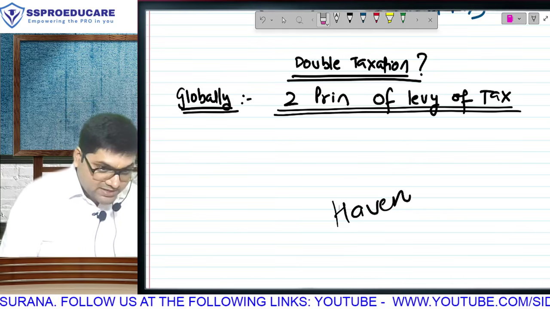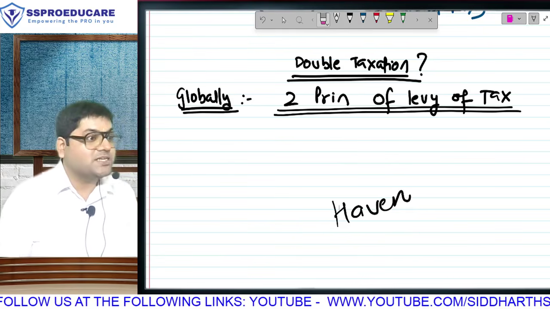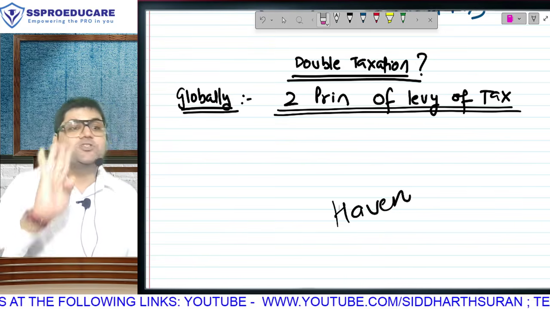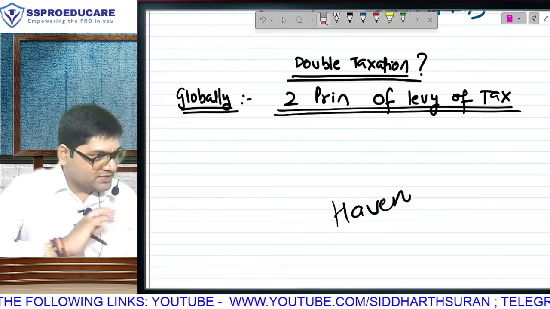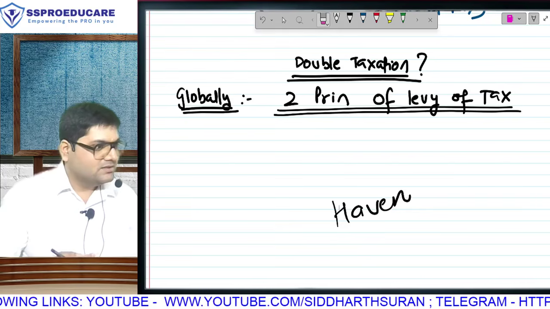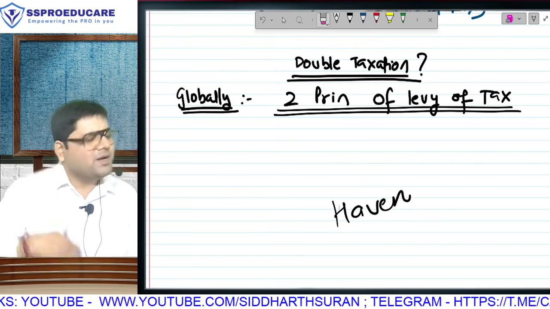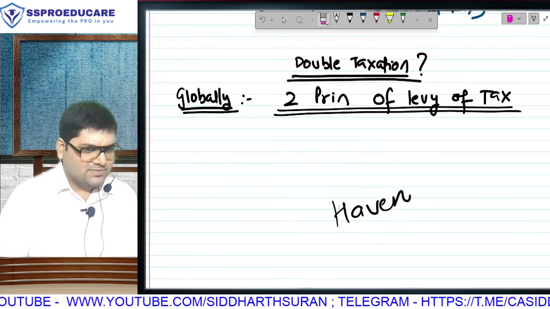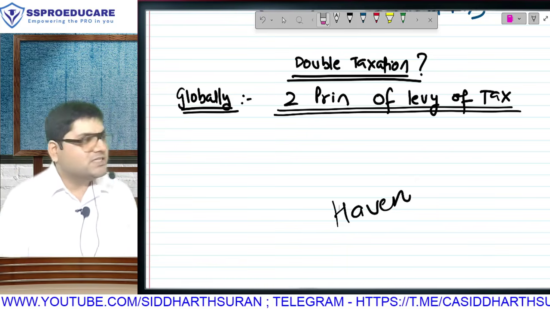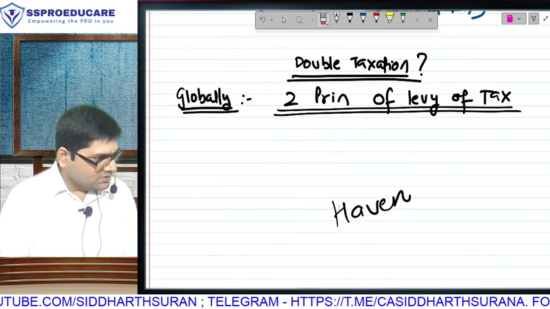And they are even now requesting Indian startup owners. I don't know whether you are aware of this. The Dubai government is requesting Indian startup owners, please come and start your businesses here. We will provide you all the support. Repatriation of money is also not a problem, which normally is. Some countries don't allow you to take the money back home. India is very strict when it comes to repatriation. In Dubai, no problem. If you have filled your 15CA CB, now those form numbers 145, 146 have changed. Content is the same. They have changed the act, so they need to show that something changed. Dubai is very very lenient when it comes to all of this. Are you understanding what I'm saying?